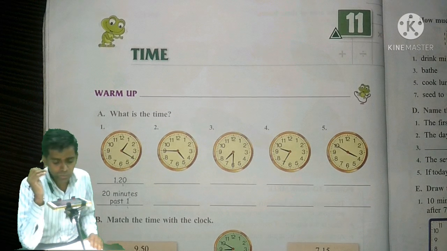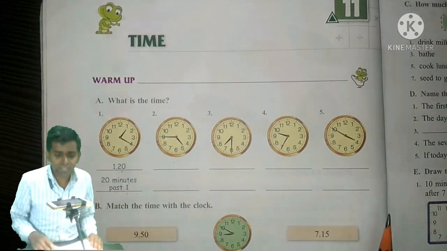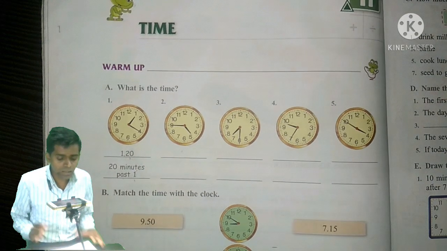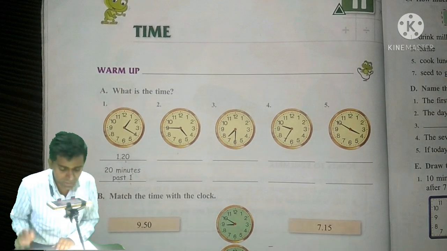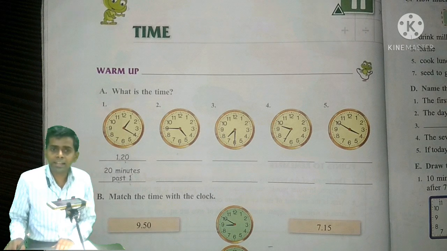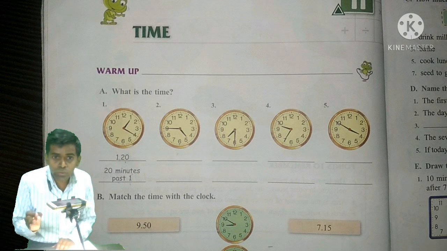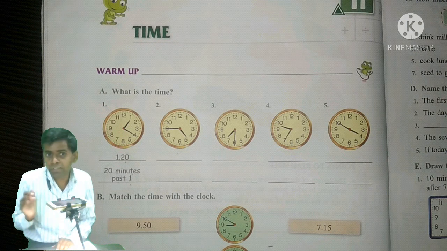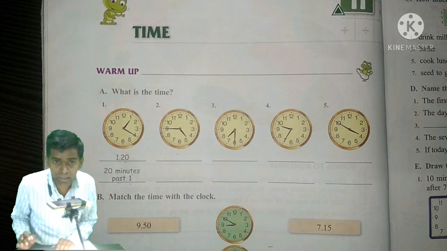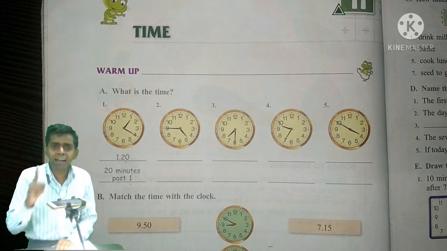So in question number 2, here we can see the minute hand is at 9 and the hour hand is going towards the 5. It has crossed 4, now it is moving ahead towards 5. Okay, so we have learned one thing.